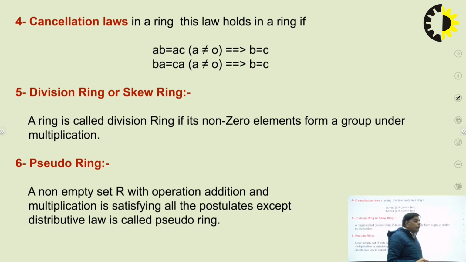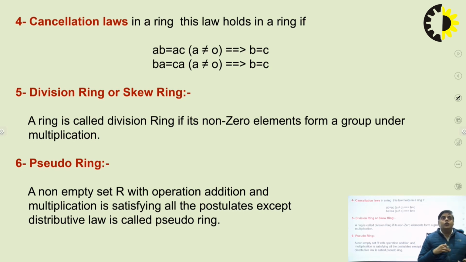I have already told you, in the case of a ring there are only two operators. One is addition, second is multiplication. For addition, it follows 5 properties. I have already told you multiple times that it should follow the closure property, associativity, identity element of the ring, and inverse of the ring. So we can use all the laws which exist in group theory. But if the operator is multiplication, then we cannot use all the laws which exist in group theory.